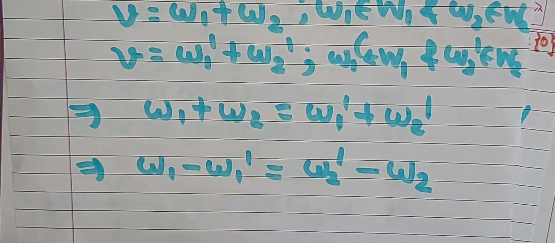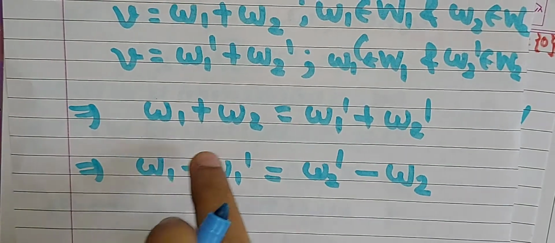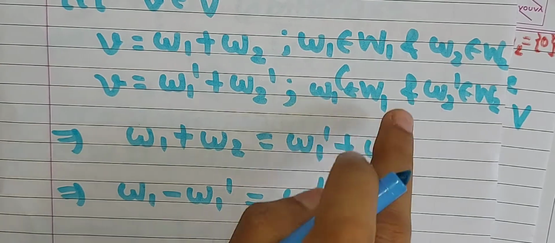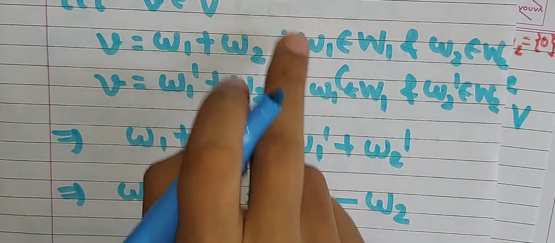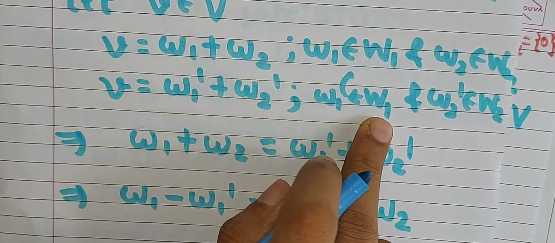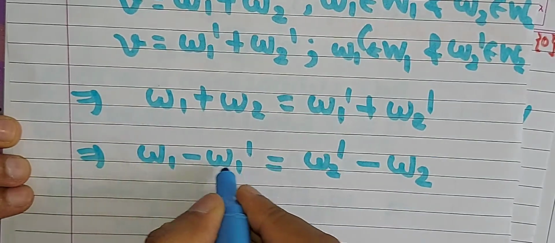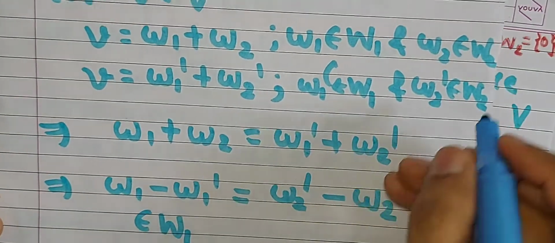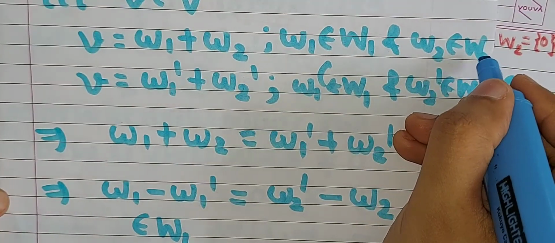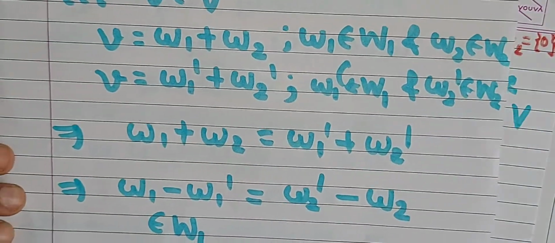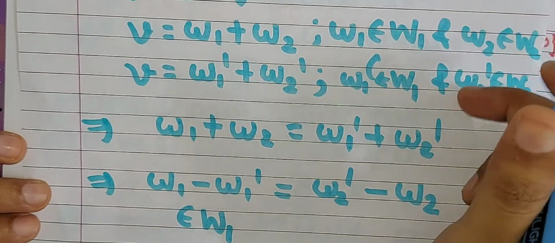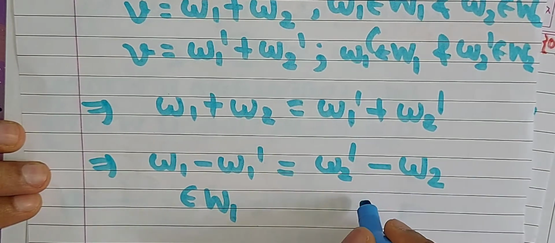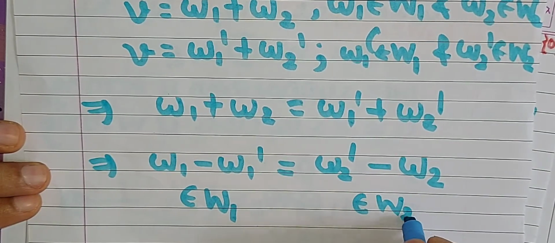Okay, so as we have observed, w1 belongs to capital W1 and w1 dash belongs to this capital W1, then its subtraction also must belong to capital W1, therefore this element must belong to this capital W1. Similarly, as w2 belongs to capital W2 and w2 dash belongs to this capital W2, then its subtraction also belongs to capital W2, therefore this element must belong to capital W2.